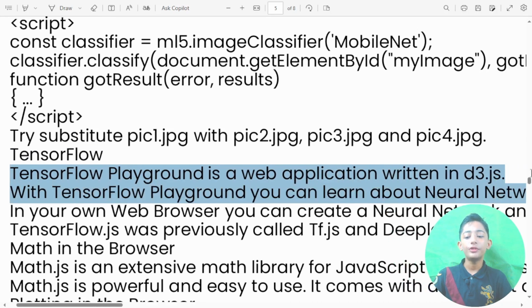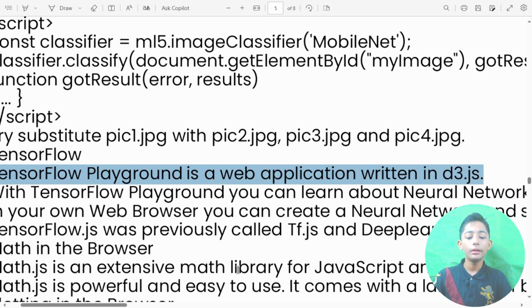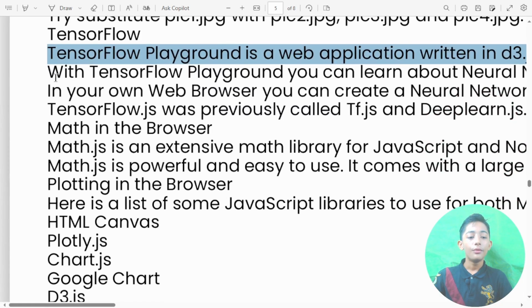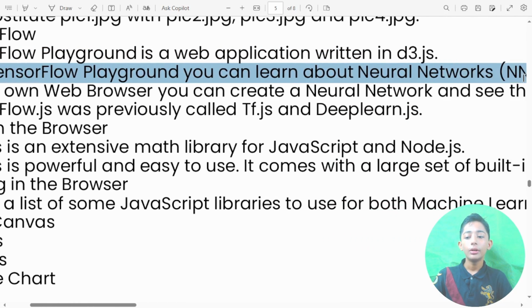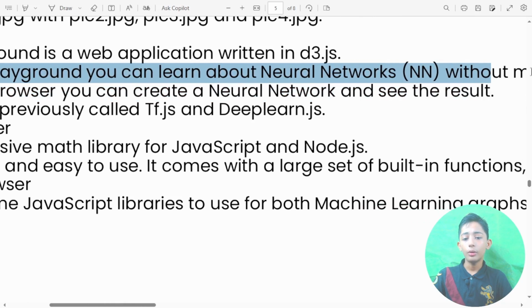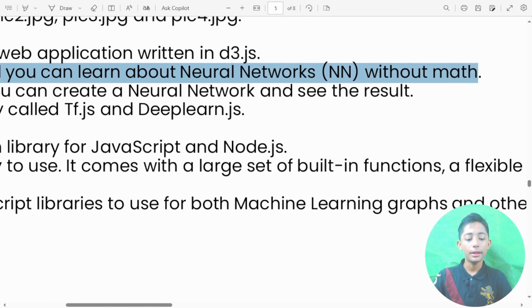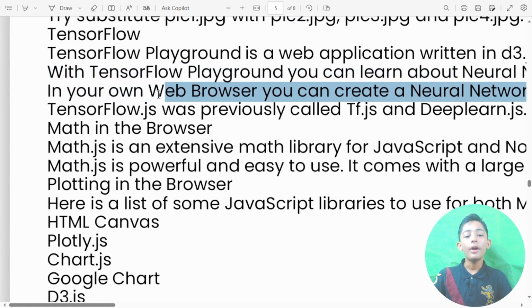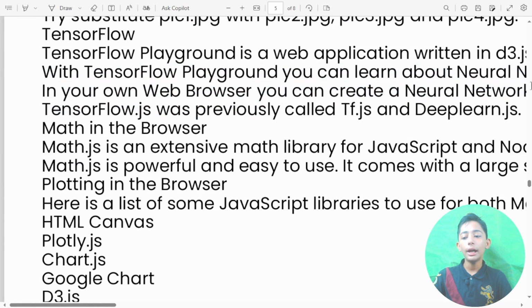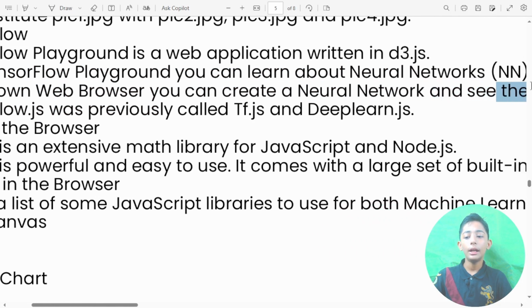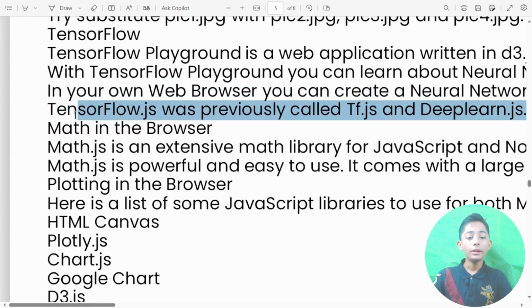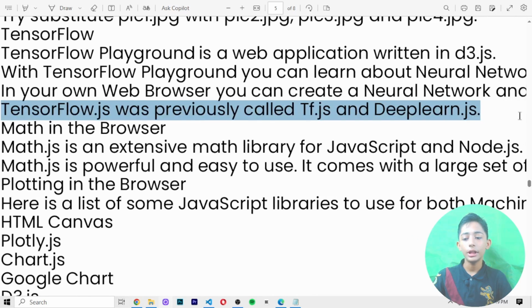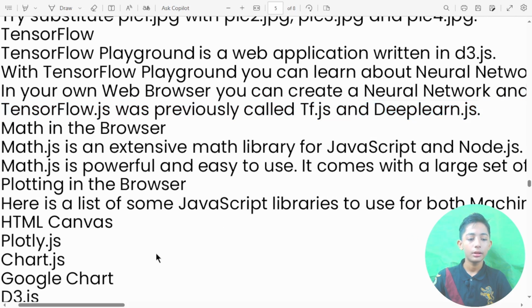TensorFlow Playground is a web application written in D3.js. With TensorFlow Playground, you can learn about neural networks, NN, neural network without math. In your web browser, you can create a neural network and see the result. TensorFlow.js was previously called TF.js and DeepLearn.js.